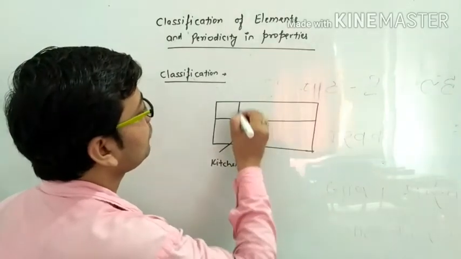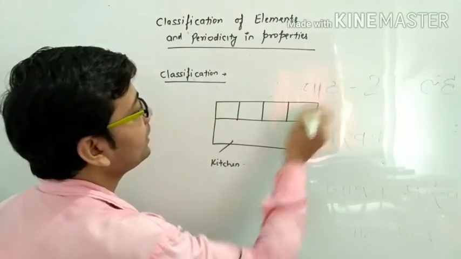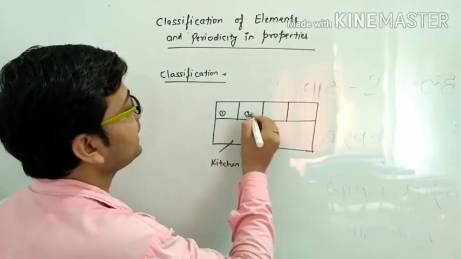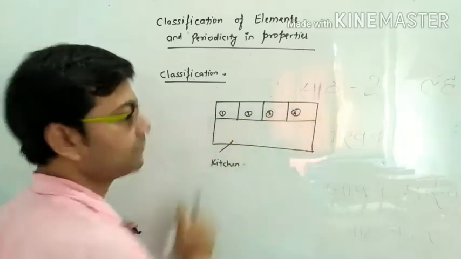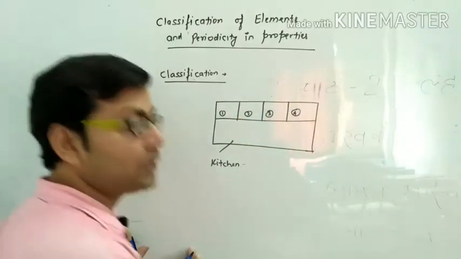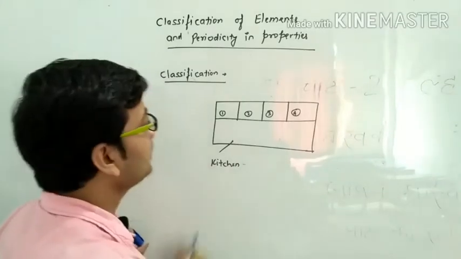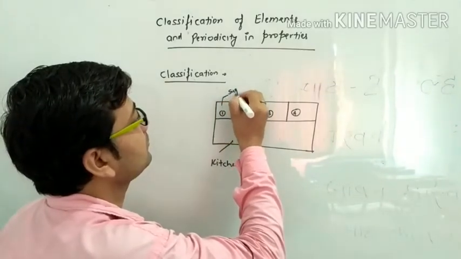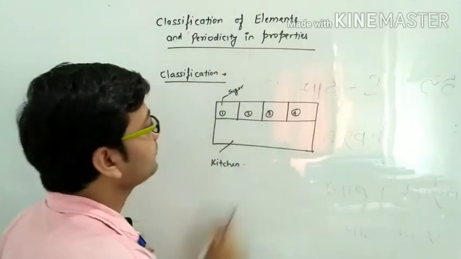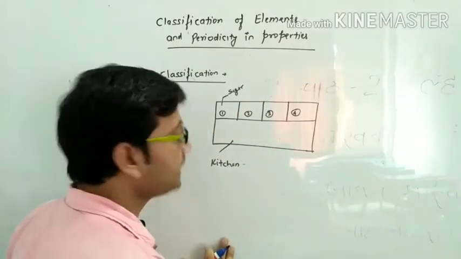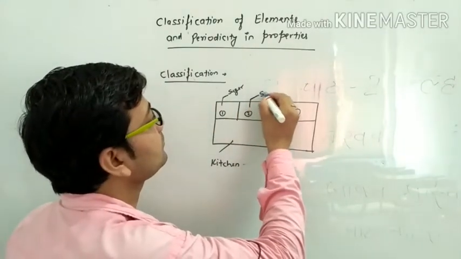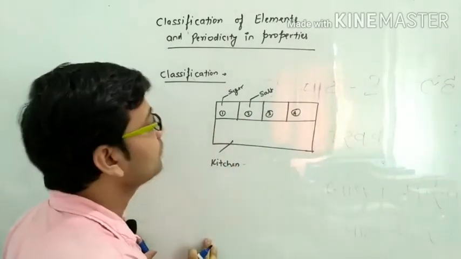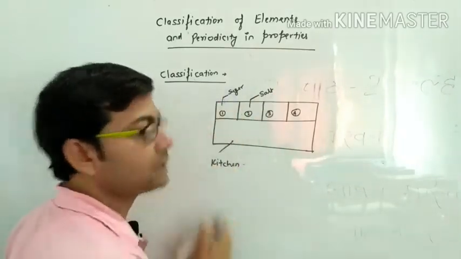Means there are 1, 2, 3 and 4 shelves. This is the first shelf, second shelf, third shelf and fourth shelf. If you want to keep the sugar, then you always keep the sugar in the first shelf. And you use the second shelf for the salt. Why did you keep the salt in the second shelf? Why did you not keep the salt in the first shelf?